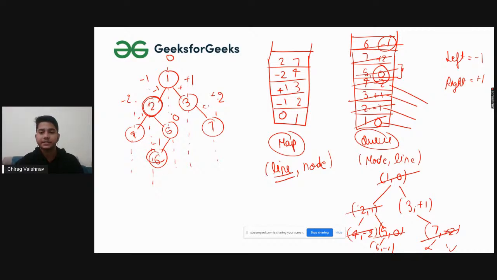So what we did, we first put the root element with level 0 in the queue, and then we traverse with -1 +1 according to availability, whether left exists or right exists. And in the base cases, we will be backtracking. And as we were doing level order traversal, at each instance we were checking the level at which we are right now, is it present in the map or not?